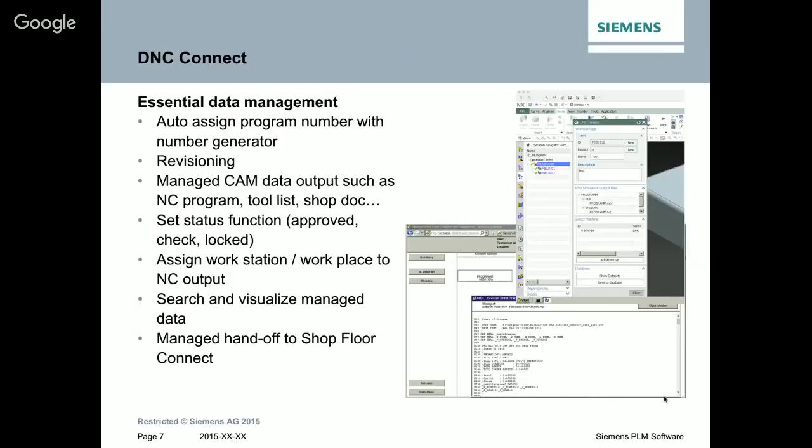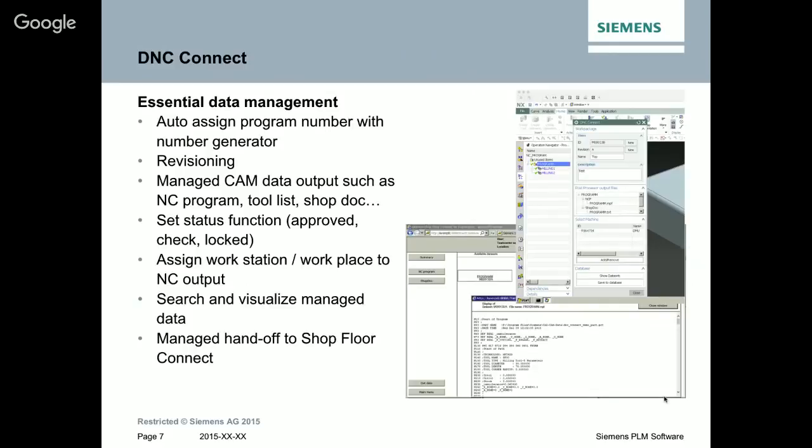Then you can also do revisions, so A, B, C, or 1, 2, 3, as you want, for your NXCAM work packages as well. As I said, the whole CAM output can be managed there, and the status can also be set, because the status is also used at the end for the operator.